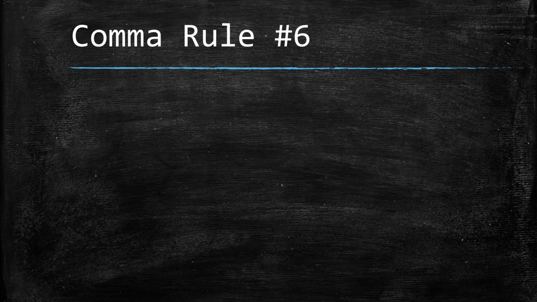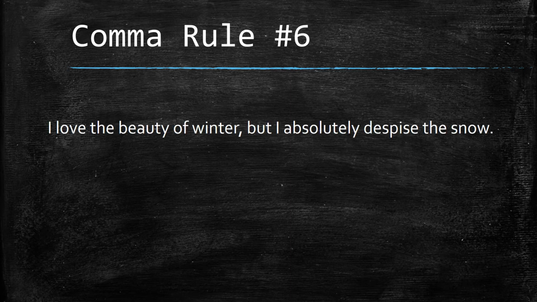Now let's look at the sixth rule for using commas. The sixth rule for using commas is that you use a comma and a conjunction to separate two sentences. So in the sentence, I love the beauty of winter, but I absolutely despise snow. I placed a comma after winter and put a conjunction because these two sentences are both complete sentences.